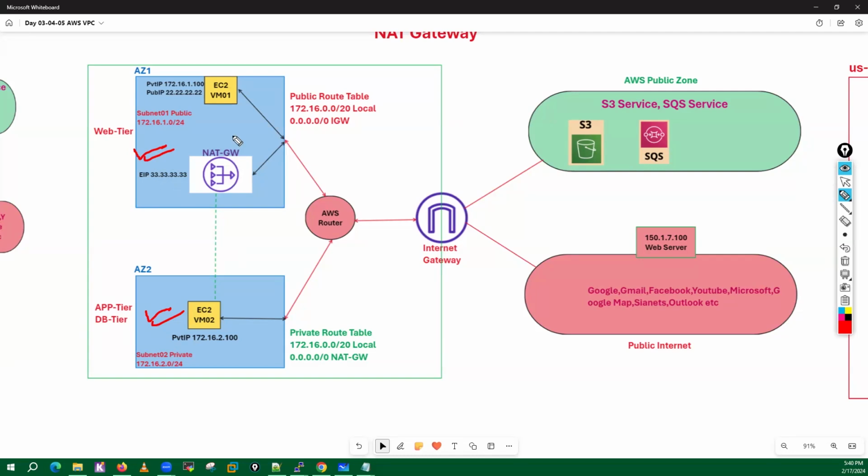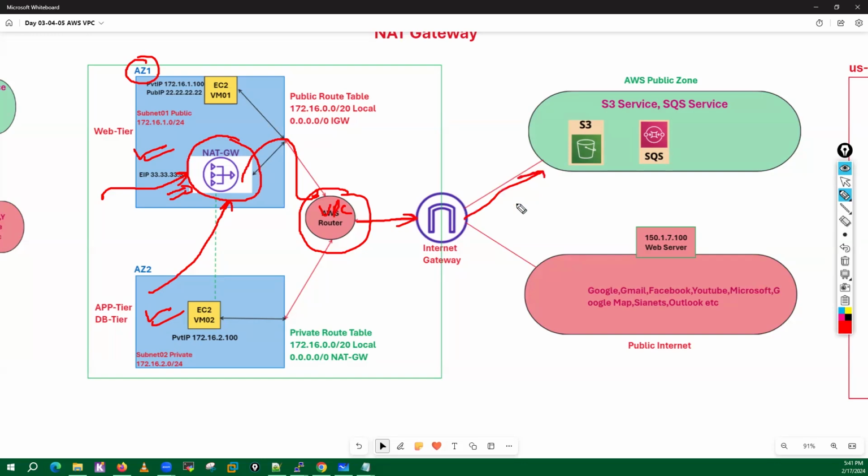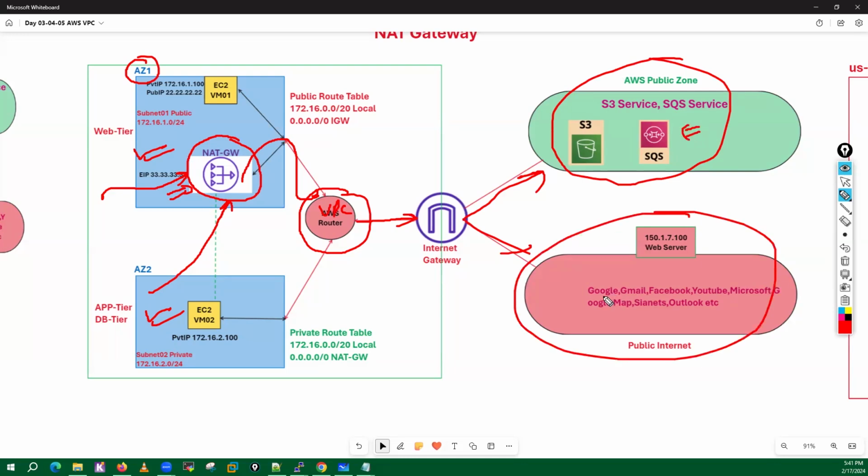Okay. So what I will do, I will basically deploy one NAT gateway in one availability zone as of now. And I will do the routing, so both my private subnets can send the traffic to this NAT gateway. After that, this NAT gateway will forward this traffic to the AWS router, or I can say the VPC router. And this VPC router will forward this traffic to the internet gateway, and the internet gateway will forward this traffic towards the AWS public zone services like S3, SQS and all, or towards the internet where we have Google, Gmail, Facebook, all these particular servers. Okay.